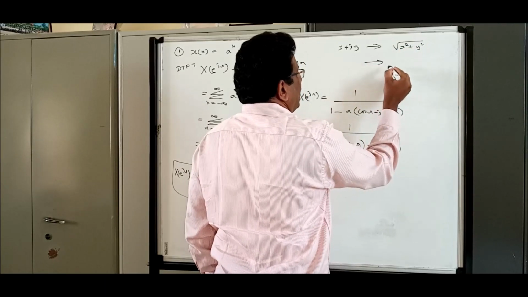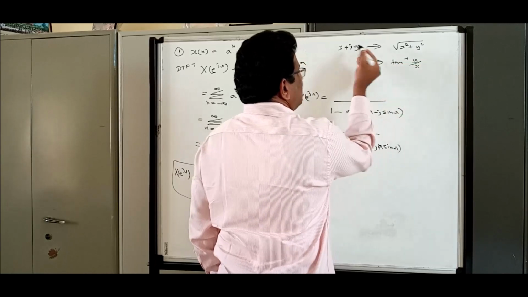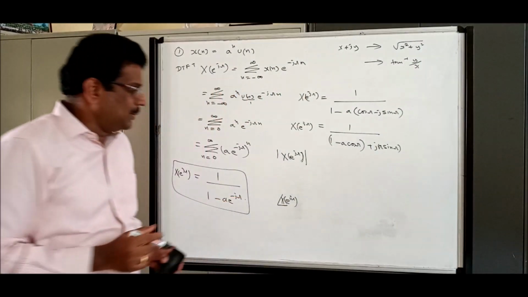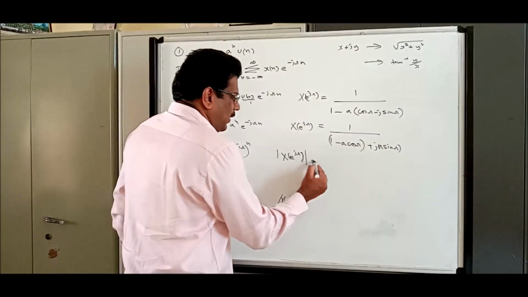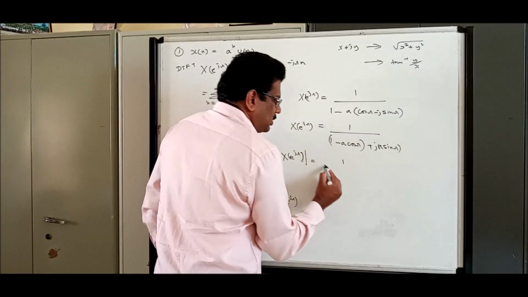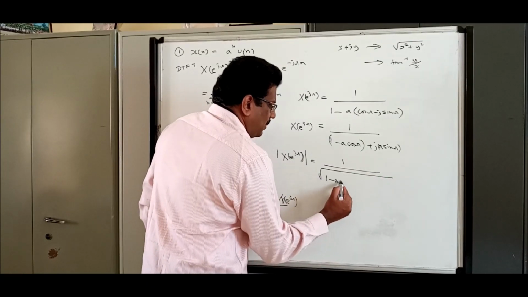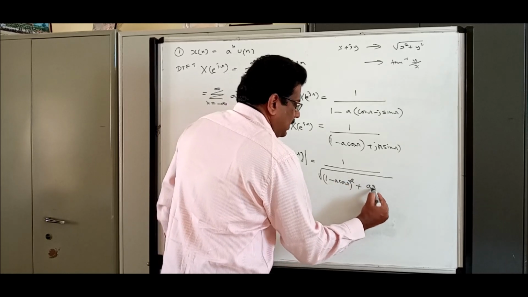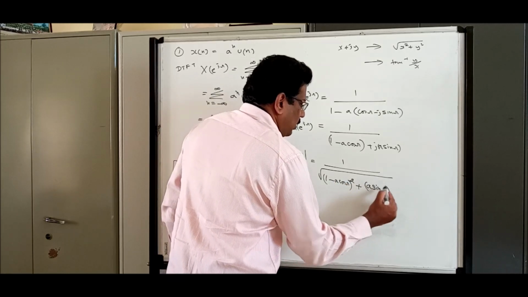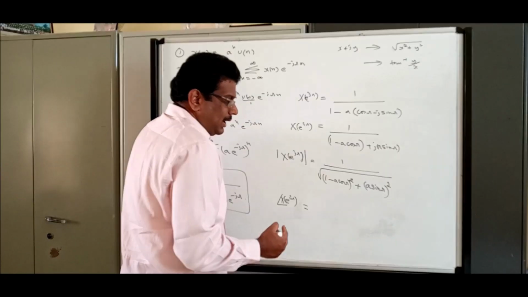What is the angle? Tan inverse of y by x, which is imaginary by real term. You should implement this for both numerator and denominator. Very simple. What is the magnitude of the numerator? 1. Magnitude of the denominator? Root of 1 minus a cos omega the whole square plus a sin omega the whole square. Magnitude is ready.